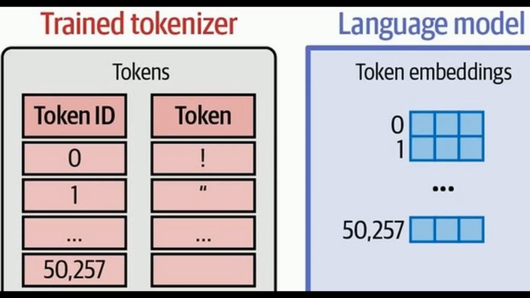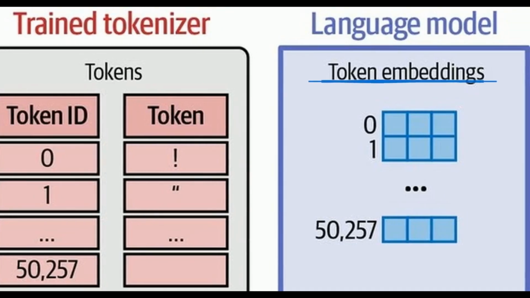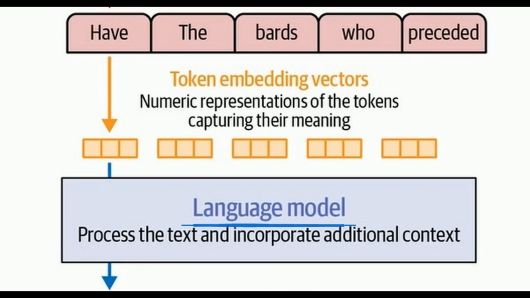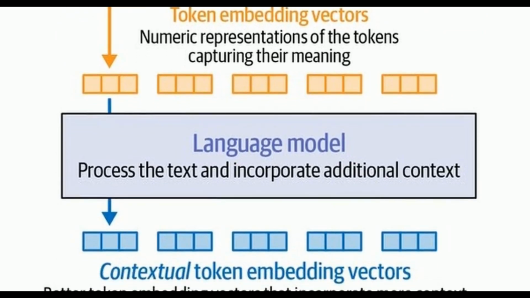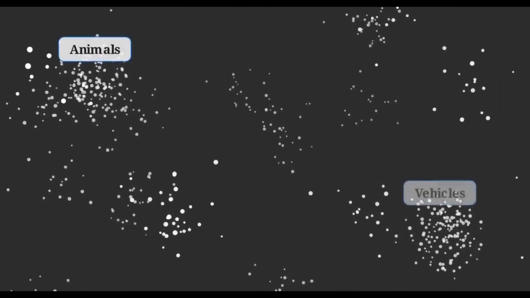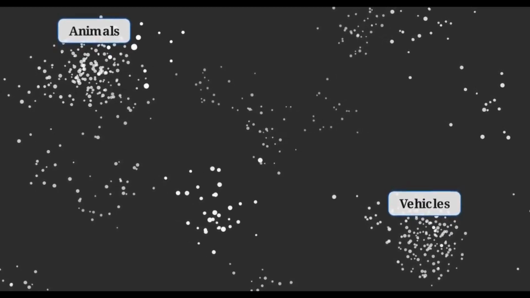Human text is broken down into discrete tokens and mapped to precise numerical IDs. Those IDs are then linked to a token embedding matrix. Every token is assigned a static array of floating point numbers, locking it into a specific mathematical position. The language model takes those static, independent vectors and processes them together. It incorporates the surrounding tokens to output contextual embeddings, vectors whose numerical values shift based on their position in the sequence. This creates a distributed representation of language. Semantic meaning is defined entirely by spatial geometry. Words with similar meanings cluster together in this high-dimensional latent space.